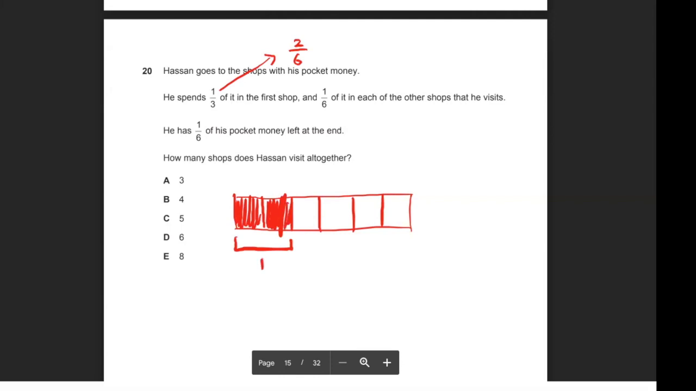And then he spends 1/6 in each of the other shops that he visits until he has 1/6 left. So the one that he has left at the end, let's just put a star there. So let's say he's not spending that one. He spends 1 piece out of the 6 pieces or sections in each of the other shops. So that's one shop, that's another shop, and that's another shop. And then that last one here is the remaining pocket money that he has left over at the end. So how many shops did he visit altogether? There are 4 shops that he has visited. So for question 20, the correct answer is B, 4. Okay, moving on.